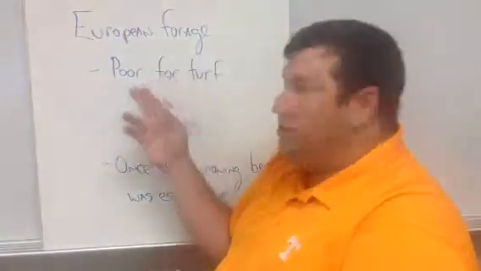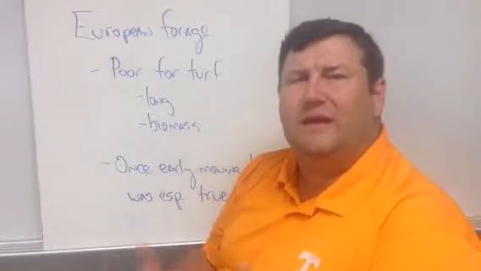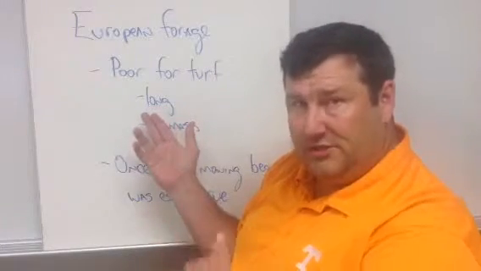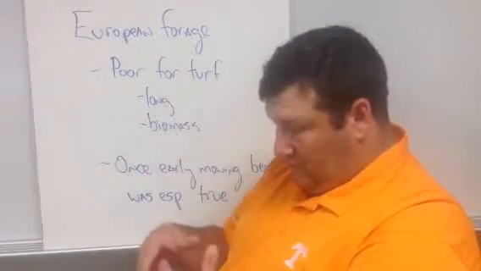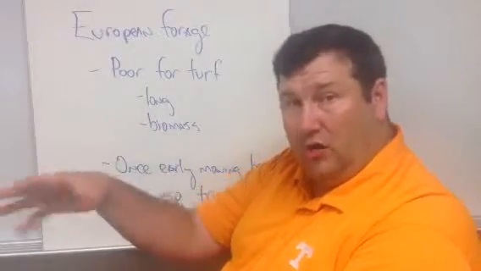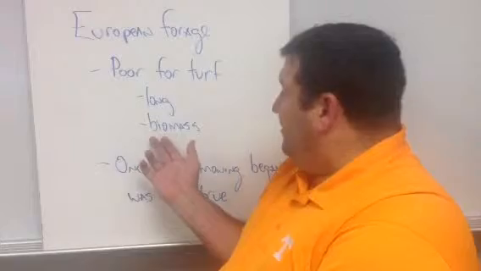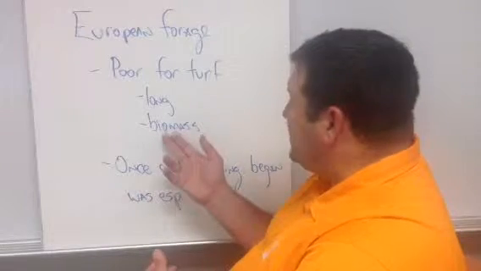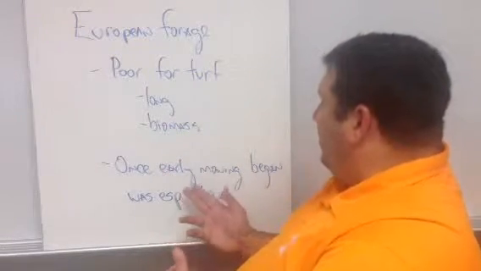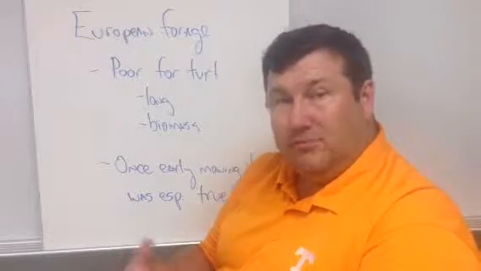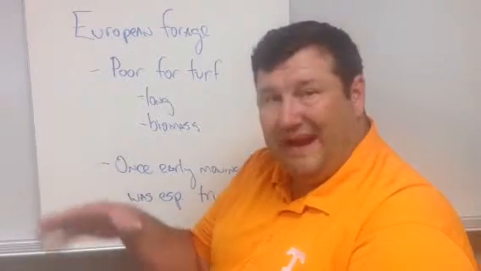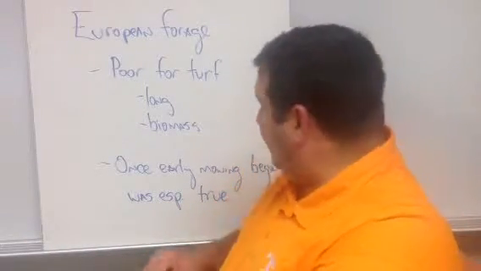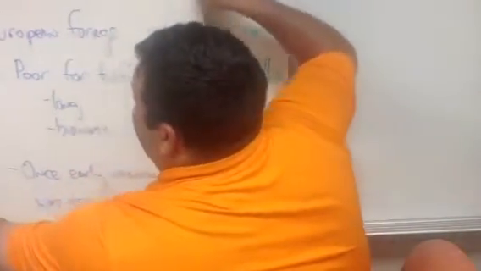The European forage was pretty poor for turf grass when we're thinking about a turf grass. The major reason for that was that the European forages that were used for livestock development, the desire was to grow long, tall grasses that resulted in a lot of biomass because they wanted to have feed for their animals. And this was especially understood once the early mowing practices began in earnest, particularly in Europe, where it became immediately apparent that those forage grasses were not very suitable for something that was mowed at a shorter height of cut. So that was especially true then.